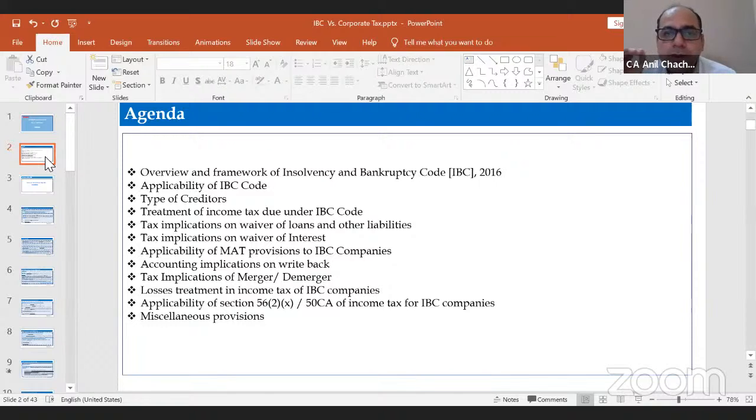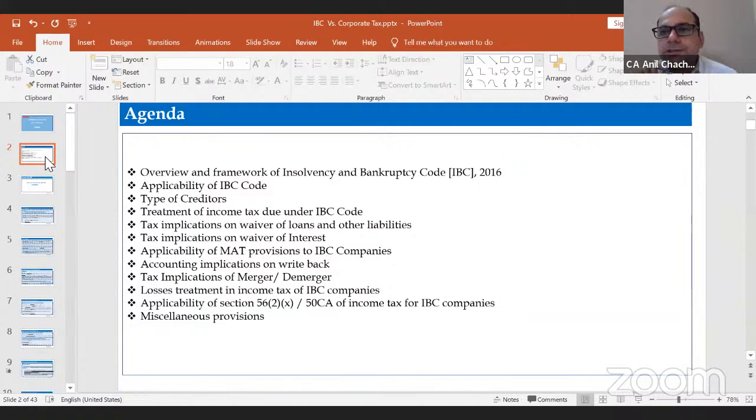We will discuss how the income tax will come into play as and when you do the restructuring under this IBC code. So we will discuss some 5 or 6 sections which are very important. Next, we will discuss the nature of the income tax liability under this IBC code, and the waiver of the loan and other liabilities under the income tax. What are the MAT implications? What would be the accounting treatment for this loan waiver, because the loan waiver is a major item as and when you do the restructuring under this IBC code.